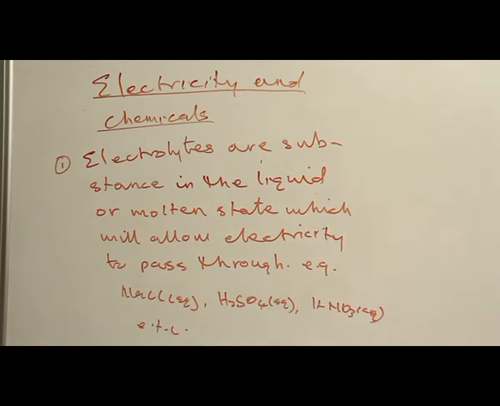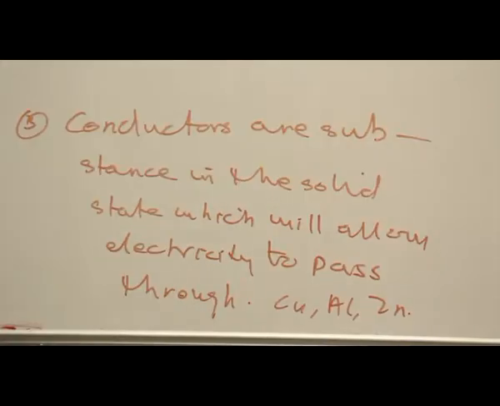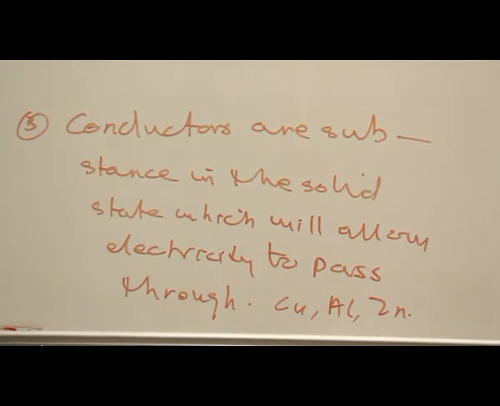Electricity and chemicals. Electrolytes are substances in the liquid or molten state which will allow electricity to pass through, e.g., aqueous solution of sodium chloride, aqueous tetraoxosulphate(VI) acid, aqueous potassium trioxonitrate(V), etc. Number 2, non-electrolytes are substances in the liquid or molten state which will not allow the passage of electricity, e.g., kerosene, petrol, diesel, etc. Number 3, conductors are substances in the solid state which will allow electricity to pass through, e.g., copper, metal, aluminium, zinc, etc.